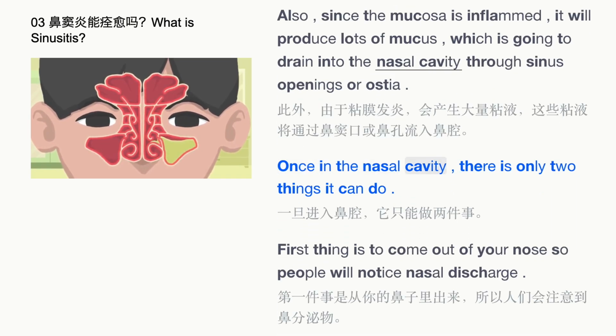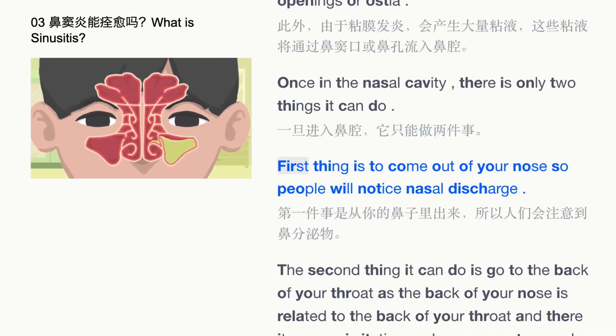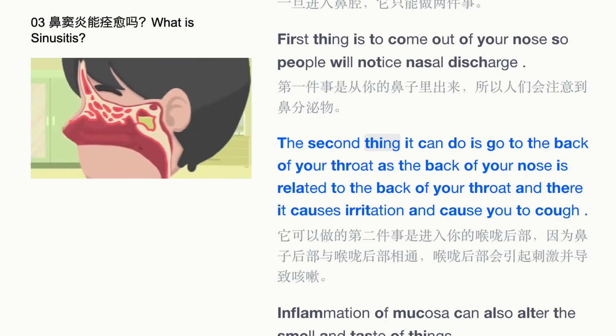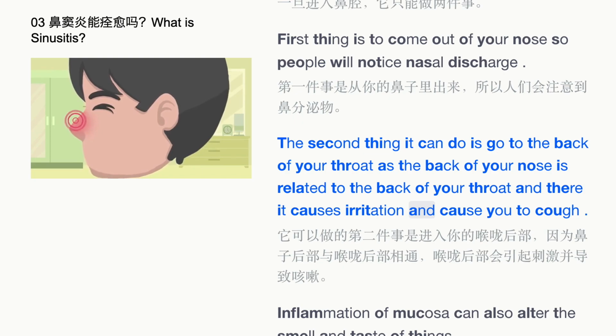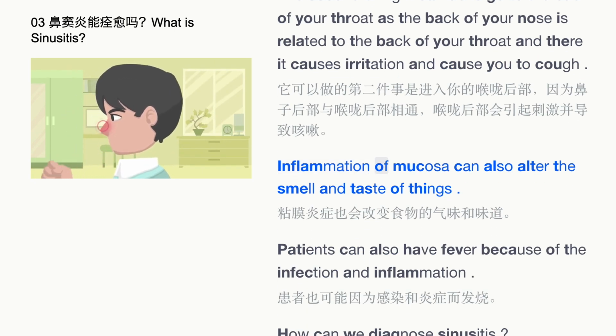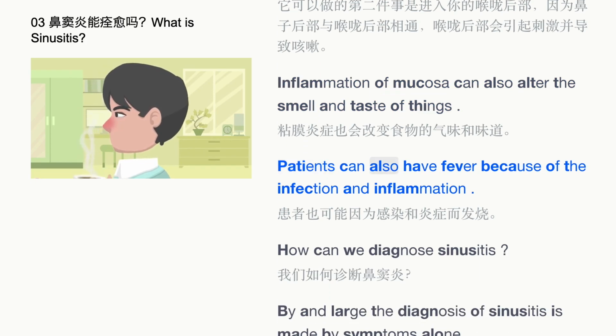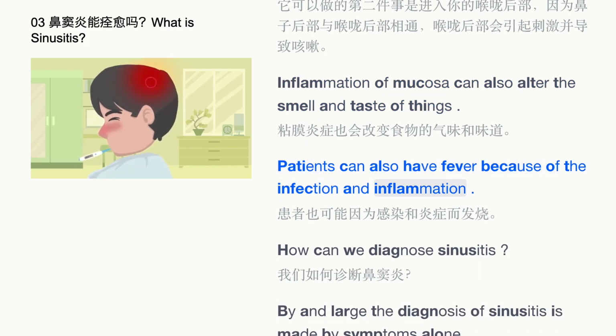Once in the nasal cavity, there's only 2 things it can do. First thing is to come out of your nose so people will notice nasal discharge. The second thing it can do is go to back of your throat, as the back of your nose is related to back of your throat, and there it causes irritation and cause you to cough. Inflammation of mucosa can also alter the smell and taste of things. Patients can also have fever because of the infection and inflammation.